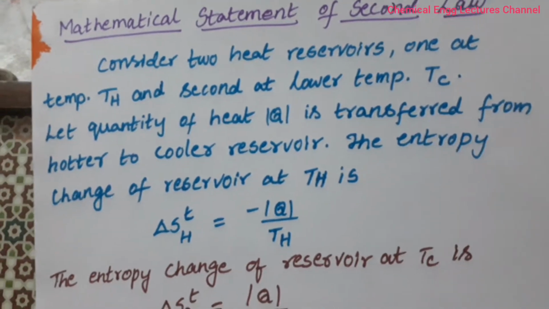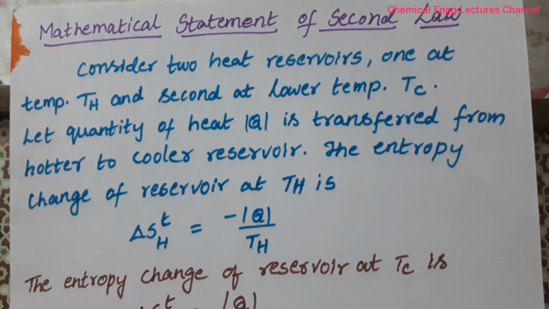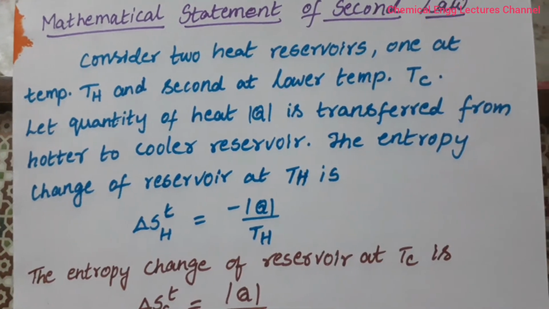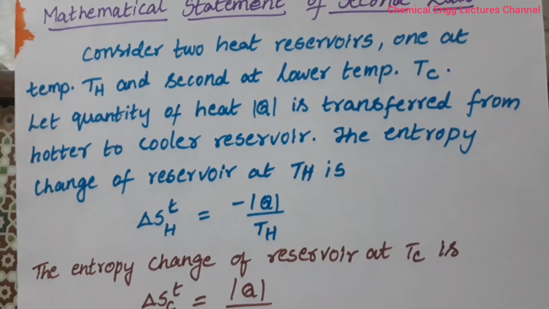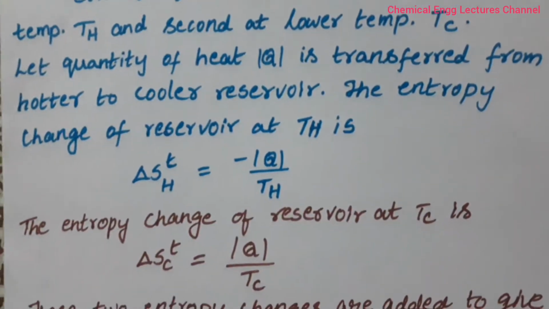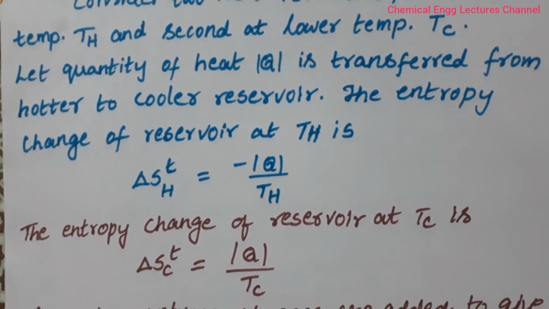Next topic is the mathematical statement of the second law. For getting this mathematical statement, we consider two heat reservoirs. One will be at temperature Th and the second will be at lower temperature Tc. Let the quantity of heat Q be transferred from the hotter to the cooler reservoir.